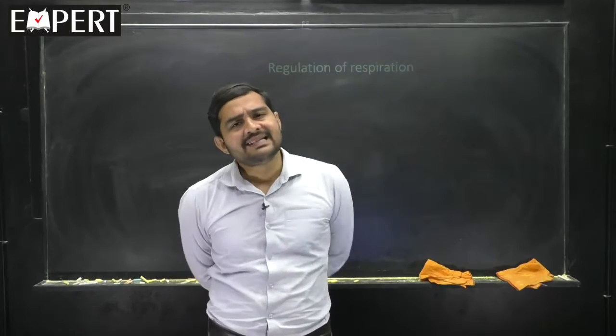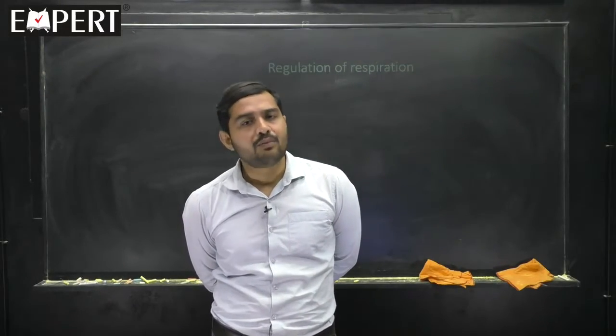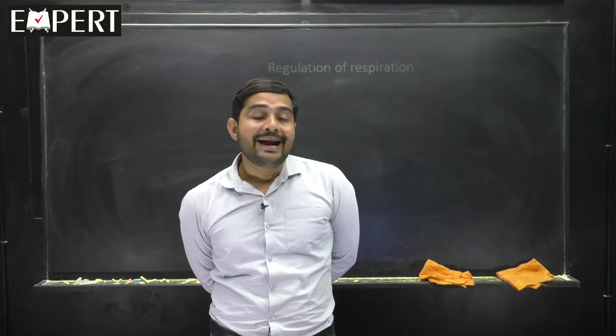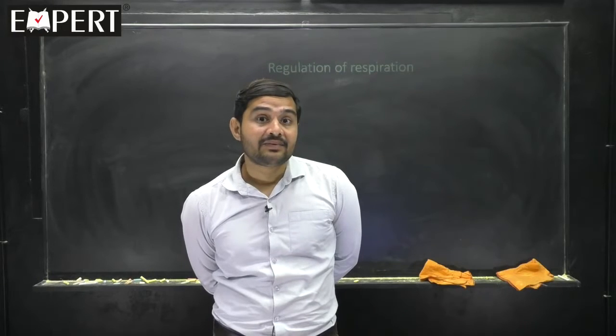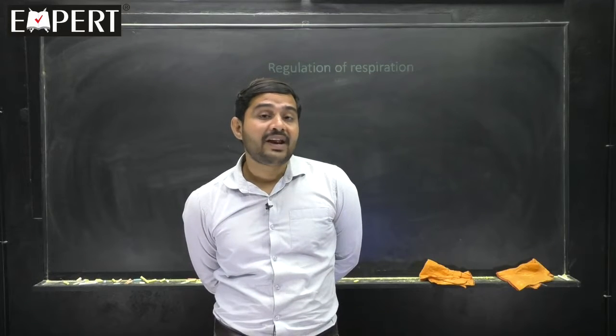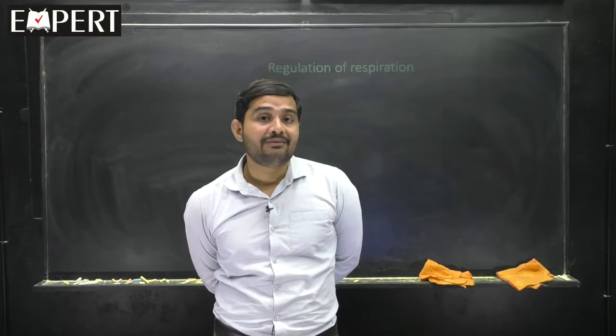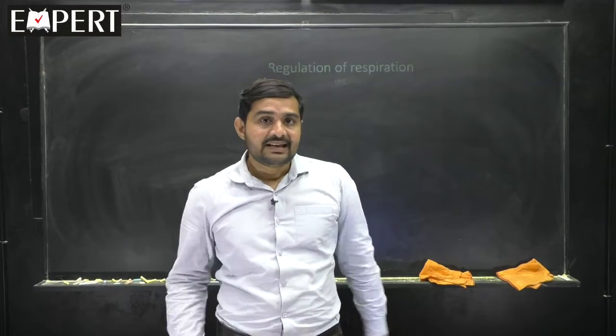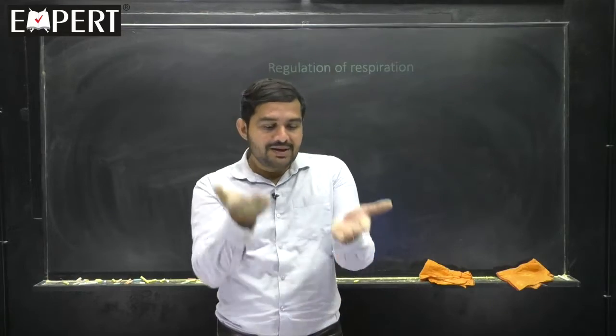Why has the breathing rate increased? Because you require more oxygen to break more glucose. And who increases the breathing rate? That's very important. When you take rest, once again breathing rate will decrease to the normal one. This is called regulation: increasing the breathing rate, bringing it to normal.